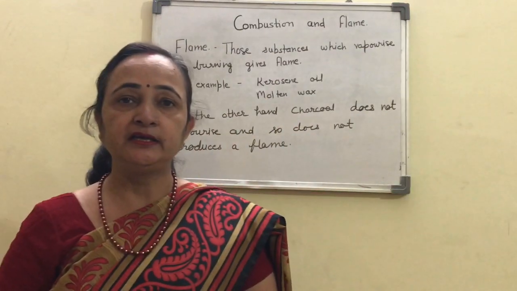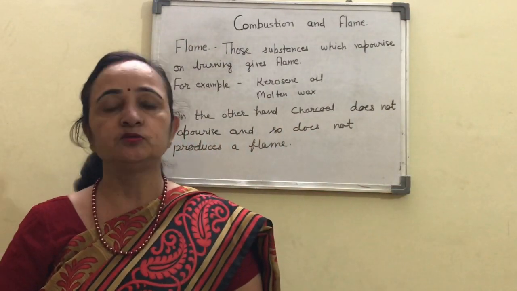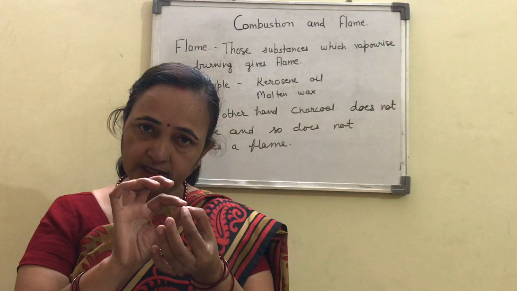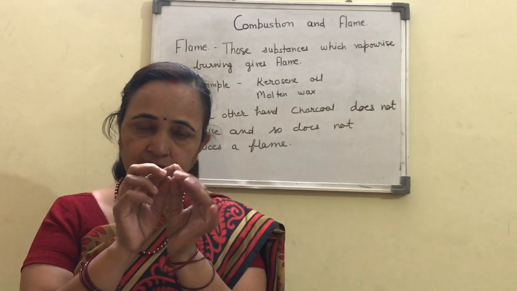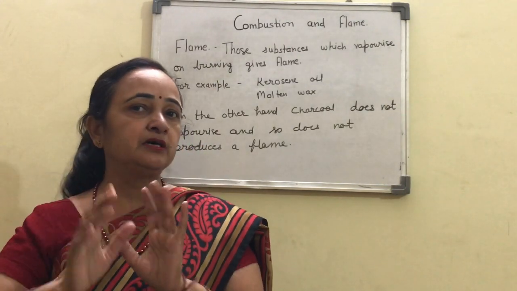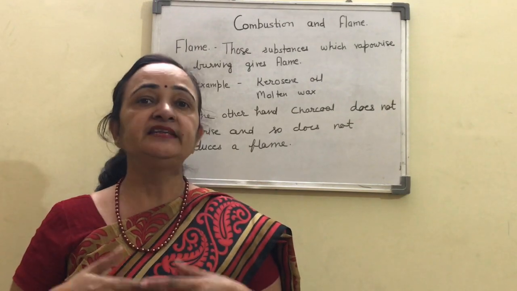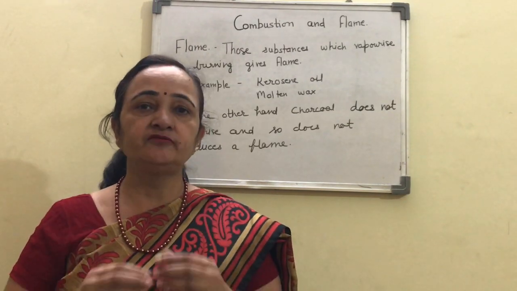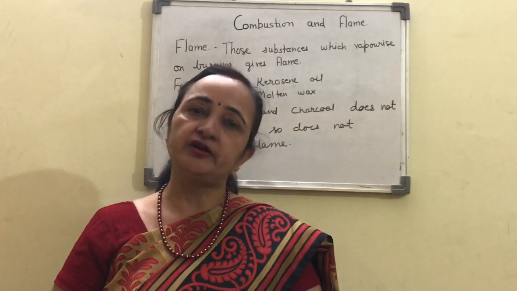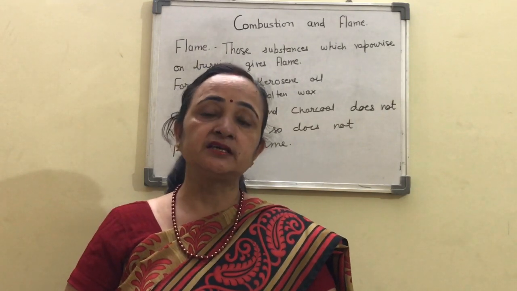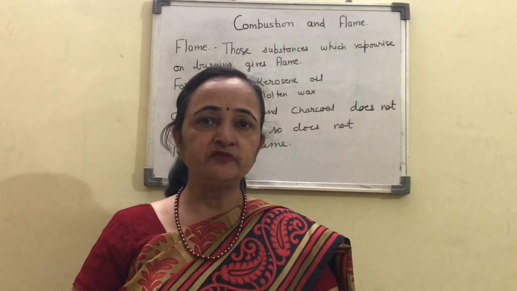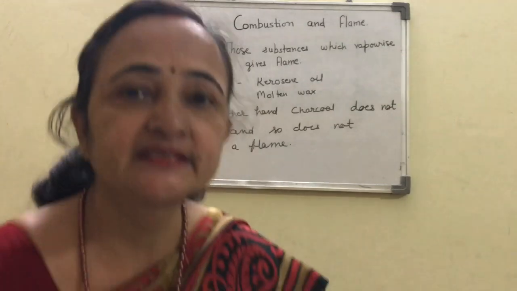In the candle the outermost zone is the hottest zone, because when we bring the copper wire, we are bringing it in the center of the first layer of the candle. You will see that the copper wire starts becoming red hot, and that is due to the hotness of the outermost zone. So we can say that the outermost zone of the candle is the hottest zone. Now the question arises, how many zones are there in the candle? For this we will draw the diagram of the candle flame.